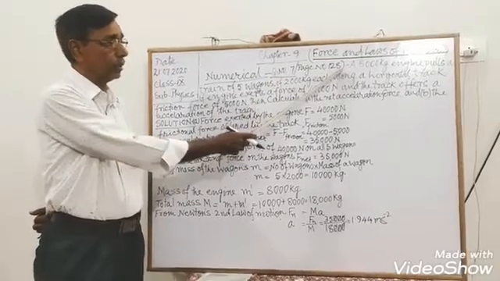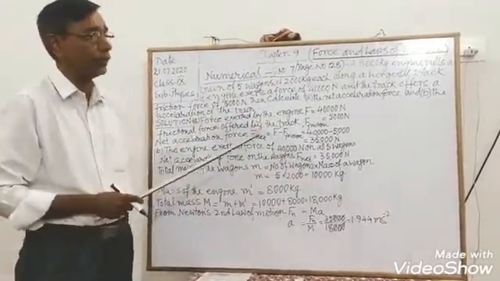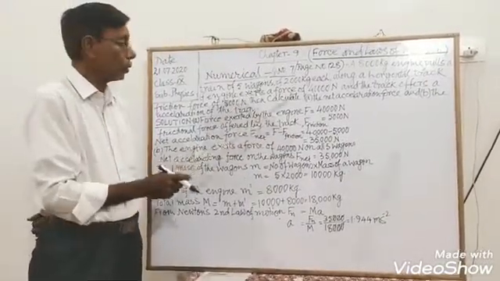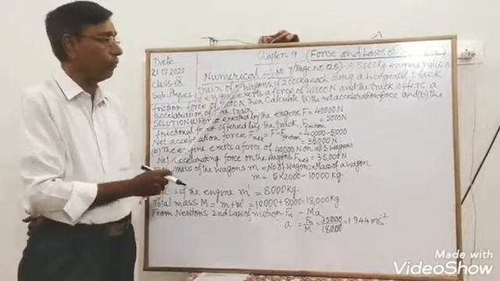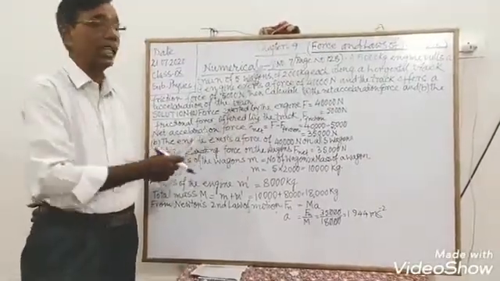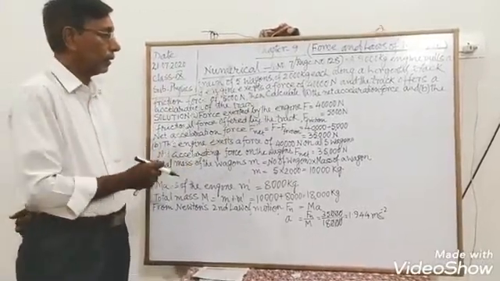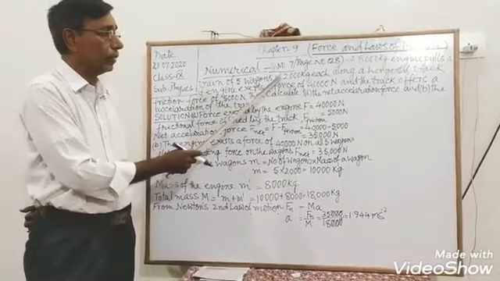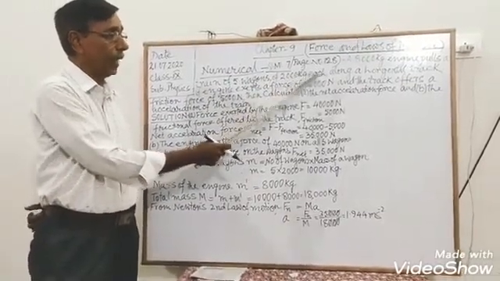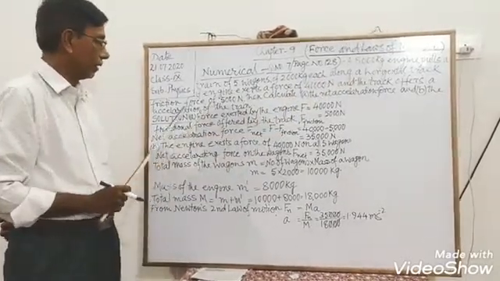And the question: an 8000 kg engine pulls a train of 5 wagons of 2000 kg each, that is, each wagon weighs 2000 kg, along a horizontal track.